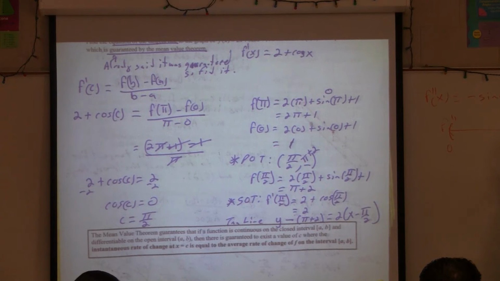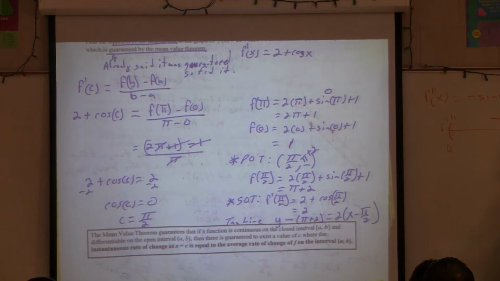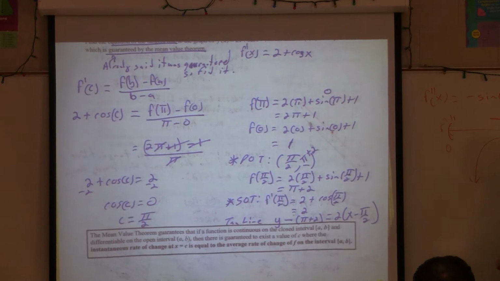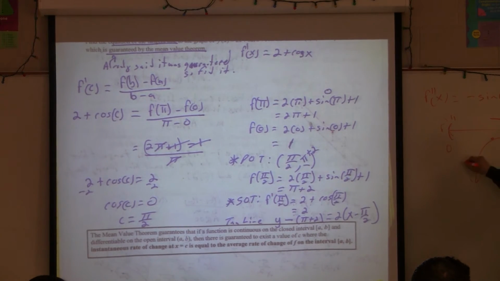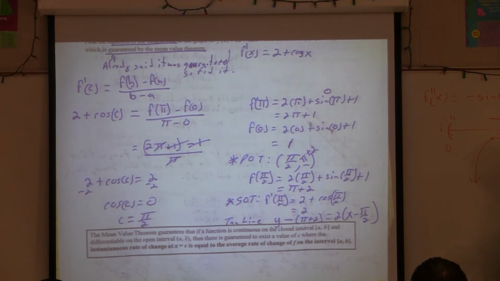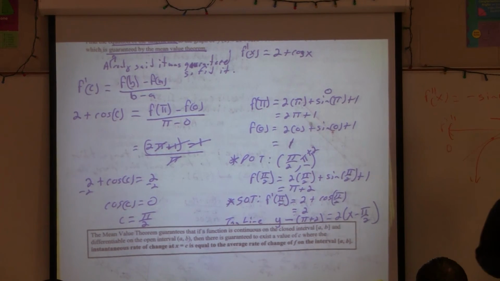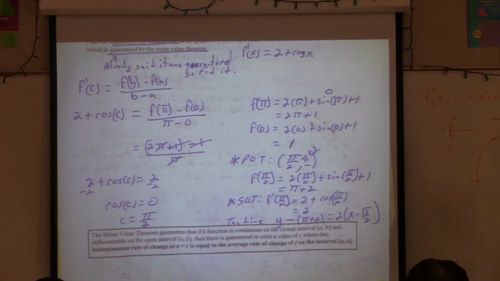So we can pick anything in between. What do you want to pick between 0 and pi to check? Pi halves. What's sine of pi halves? 1, times the negative, negative. So the second derivative is negative in this entire interval, meaning that the original function is concave down. Therefore, all the approximations using this specific tangent line would be over approximations, because those tangent lines would be above. They didn't ask for that, but I'm just taking it to the next level, trying to review that stuff in case you forgot it.